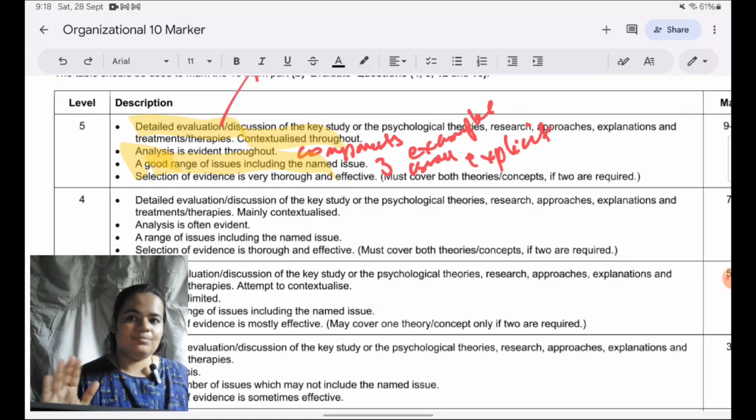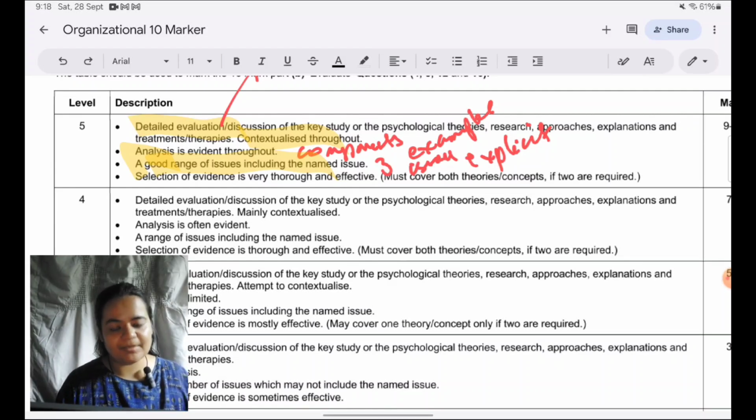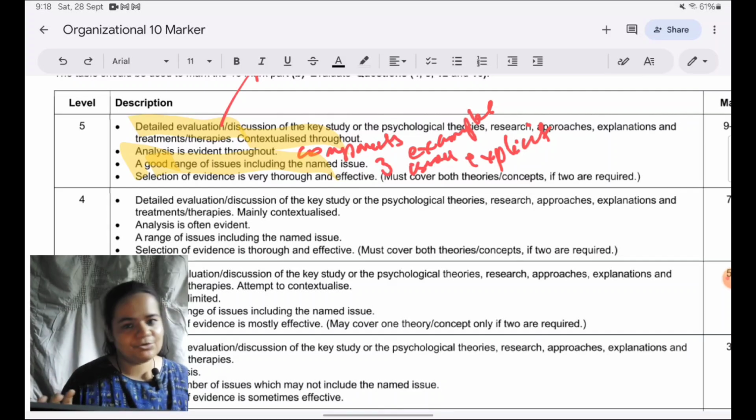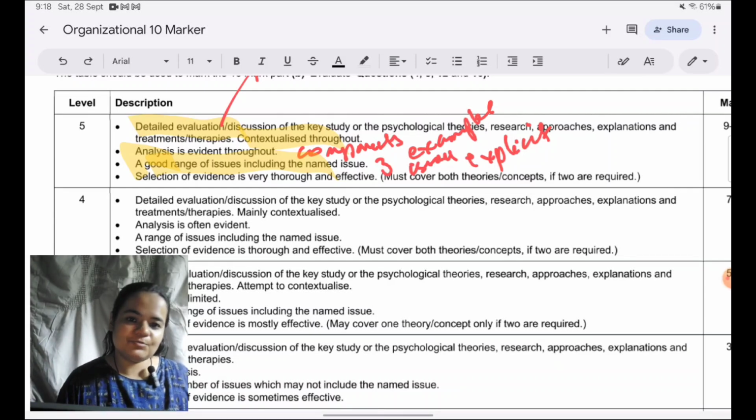But you tend to compromise depth for breadth. Inevitably it will happen. If you're taking 5 issues, will you be able to detail each one of them enough in the given time which you have? You have to write 2 10 markers in paper 1. One for this option and one for the other, which mostly is going to be clinical. So then how will you do both of it?